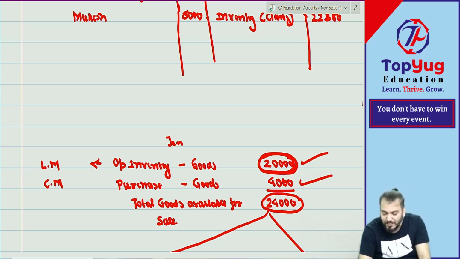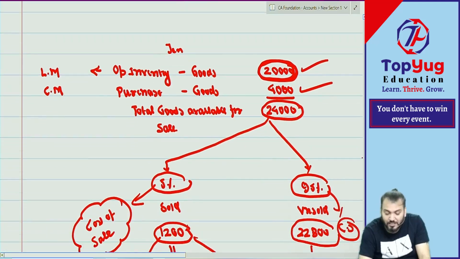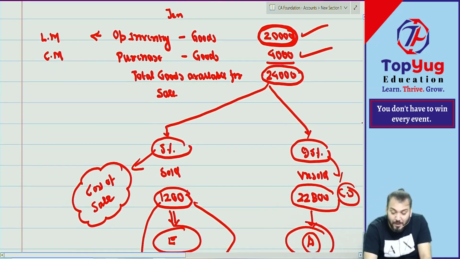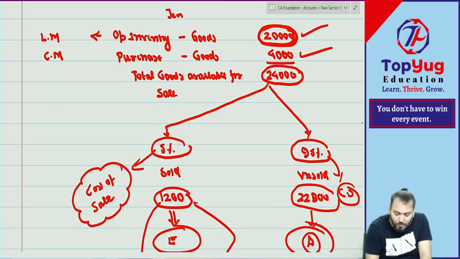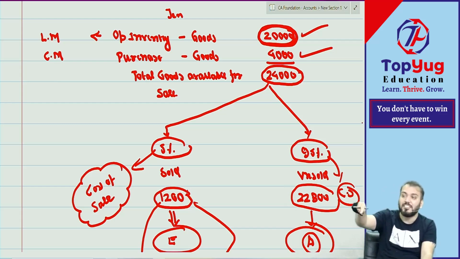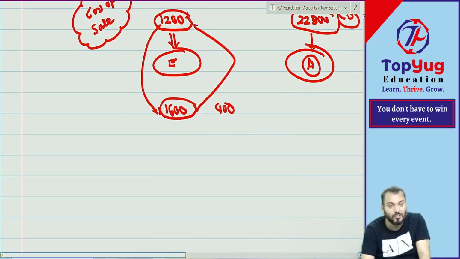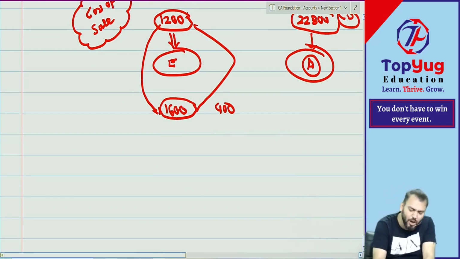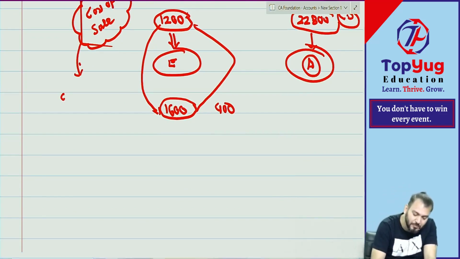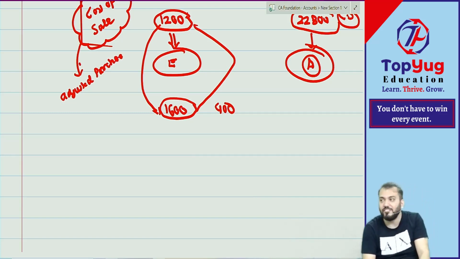So we have said what is our opening stock? 20,000. What is our purchase? So this becomes goods available for sale. But during the year, how much we have sold? Only 5%. 5% becomes what? 1200. And how much unsold? 20,800. Whatever unsold becomes asset and will come on the asset side of the balance sheet. Whatever sold becomes expense, that will come to the expense side. And that is known as cost of sales, or we call it adjusted purchase.